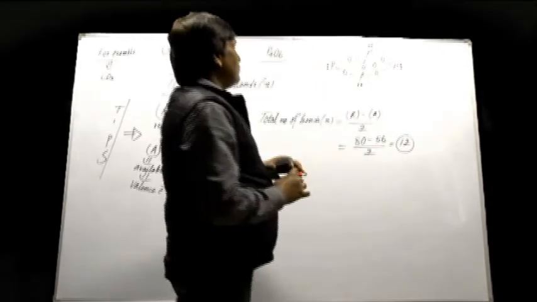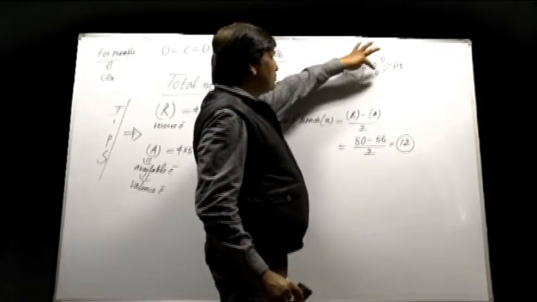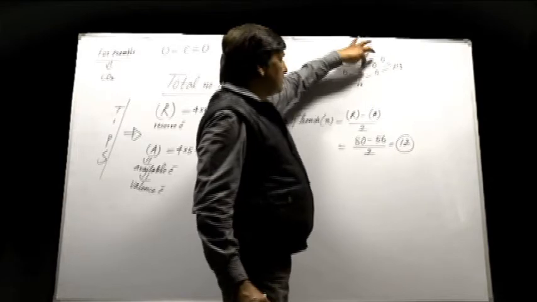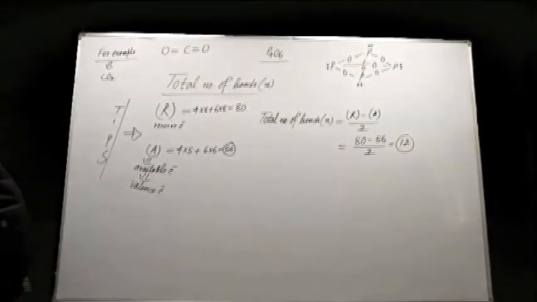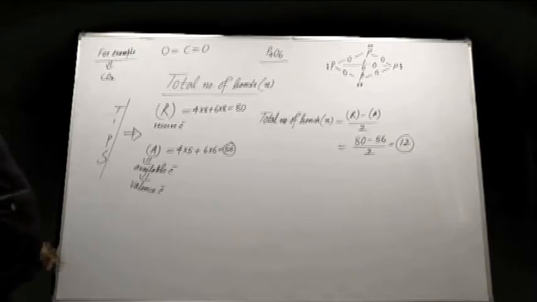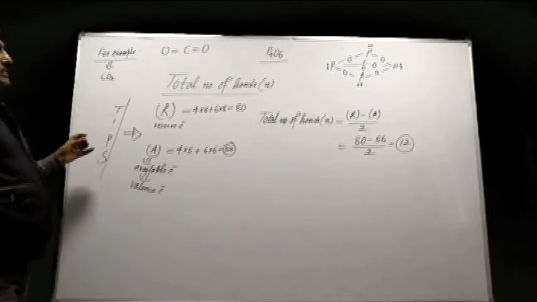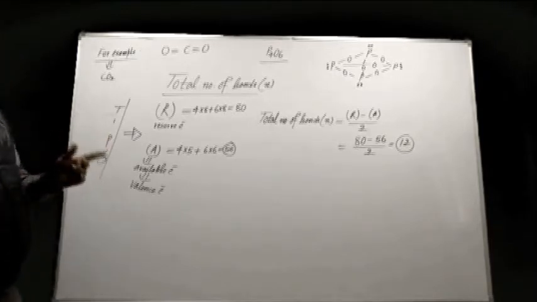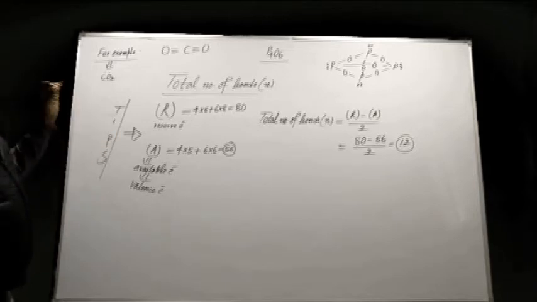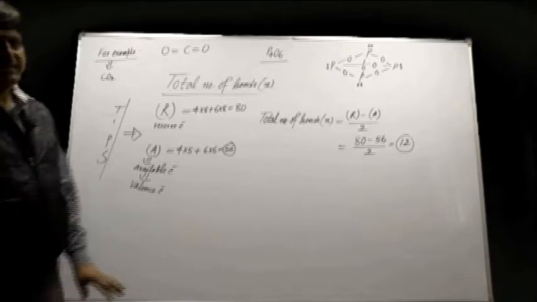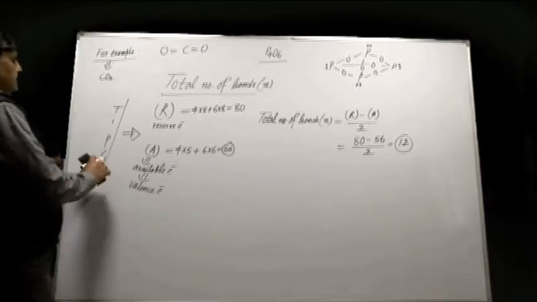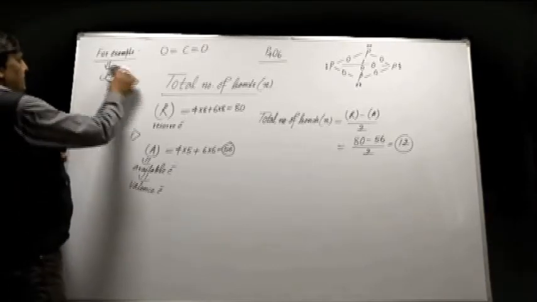The total number of bonds is 2, 4, 6, 8, 10, 12. So, this is the 12 total number of bonds in P4O6. So, from this particular tip we can easily calculate the total number of bonds. Apart from the total number of bonds, the types of bond, nature of bond, single, double, coordinate, etc. can be easily calculated.